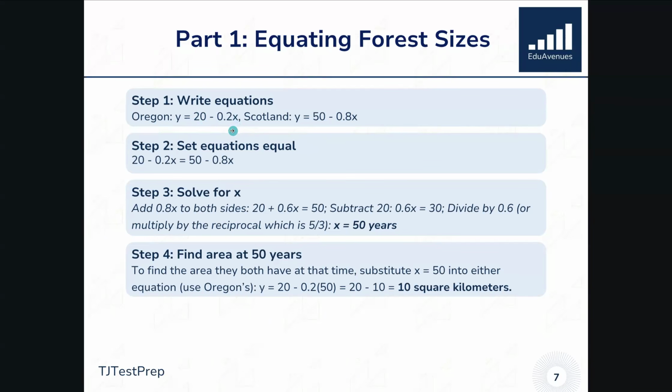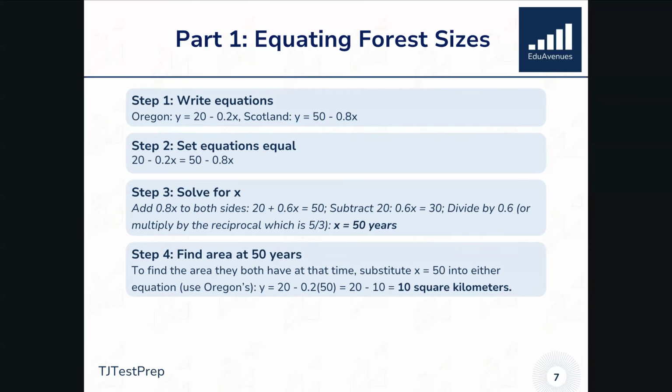So for example, at the end of the first year, x would equal 1. So our final value would be 20 minus 0.2 times 1, or 20 minus 0.2, which gets us to 19.8. Then at the end of year 2, we can plug that in for x, and so on. So x really represents the number of years that have passed, and y represents the amount of the forest that is still remaining. And we have the same thing for Scotland, except this time we're starting with 50 square kilometers, and we are deforesting at a rate of 0.8 square kilometers per year.